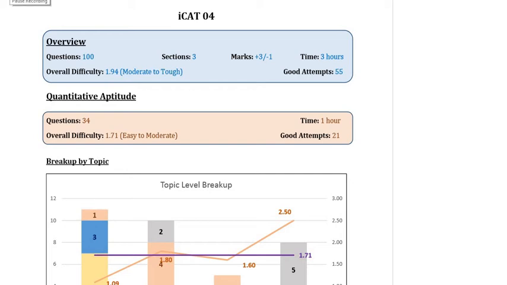Hello and welcome to the third and final part of our analysis of iCAT04. iCAT4, as we said, is part of our All India National Level CAT test series for CAT 18.